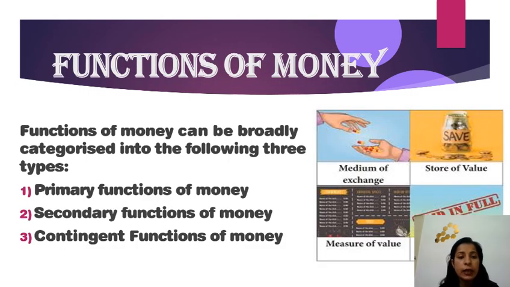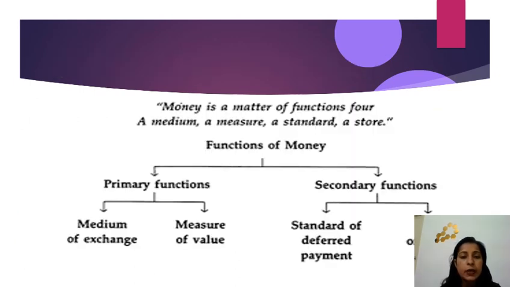So there are three functions of money. The first function is the primary function of money. The second function is the secondary function of money. And the third is the contingent function of money. So first we will learn about what the primary functions of money are. Okay class? So we will move on to the next slide.